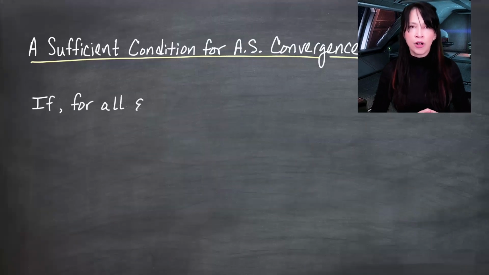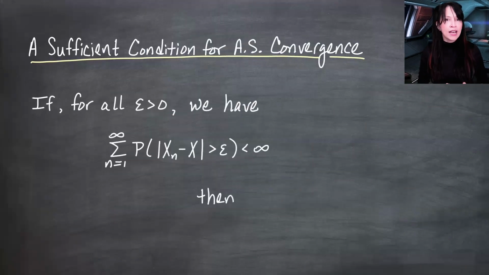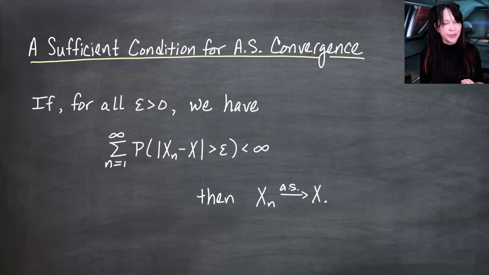Next up, I have a sufficient condition for almost sure convergence. So the last one I wrote was a criterion. It wasn't if and only if, but here I have if you have this, then you have almost sure convergence, but not an if and only if. I claim that if for all epsilon greater than 0, the sum as n goes from 1 to infinity of this probability is finite, then we have almost sure convergence. I love using this to show almost sure convergence because once you've computed probability, you have numbers, and then we're talking about limits, or in this case, sums of numbers, and we're back to comfortable territory.